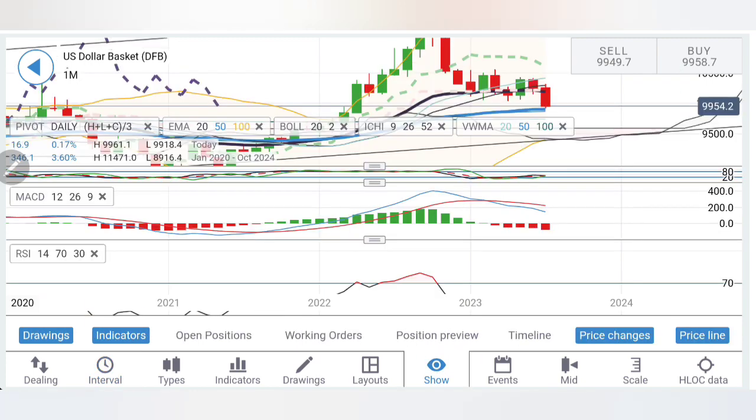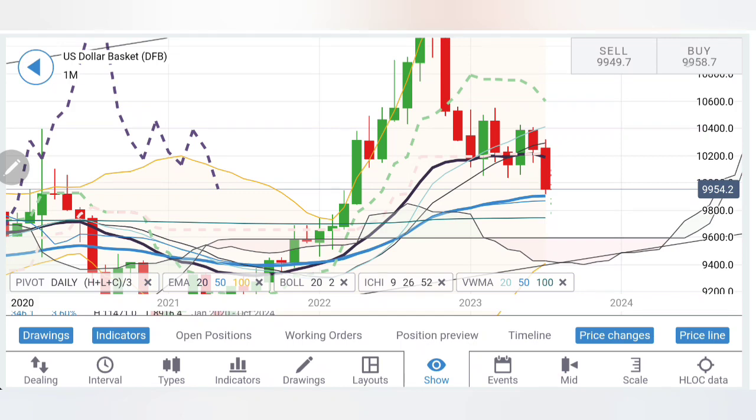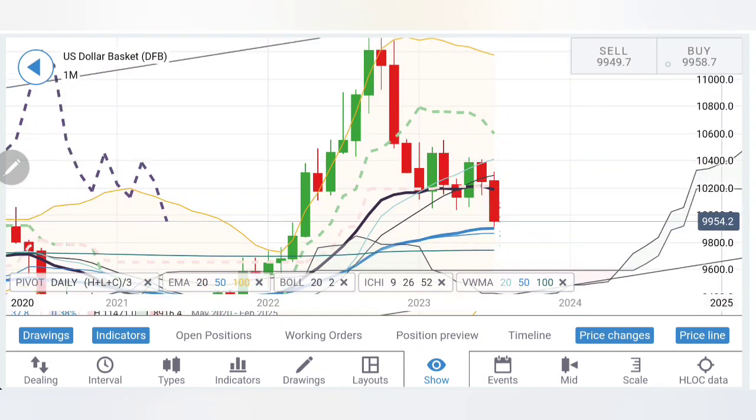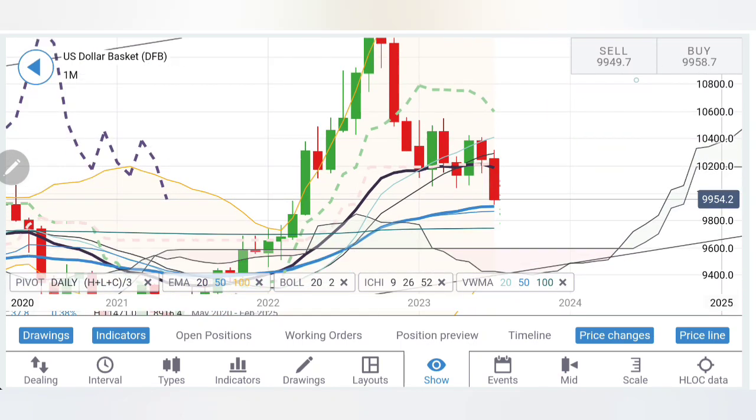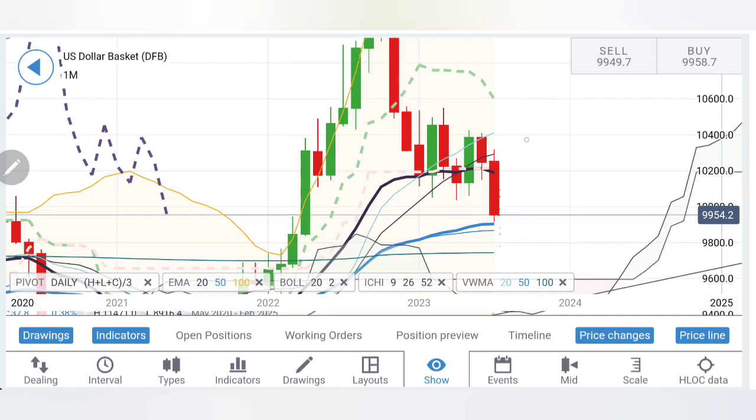Now let's have a look with the help of indicators. What are the indicators suggesting? If you look at indicators on the monthly chart, you can see dollar index is trading below the 20 months moving average now, which is lying at around 102. 102 becomes a critical level for dollar index now. At the same time, the 50-month moving average is now situated at around 99 levels, which is definitely a greater support.